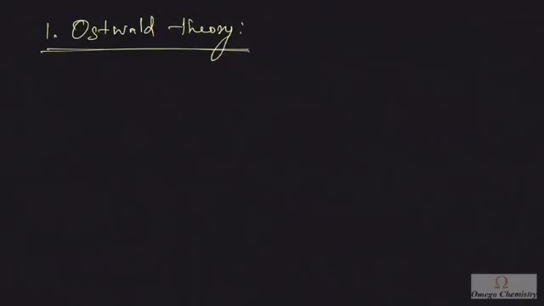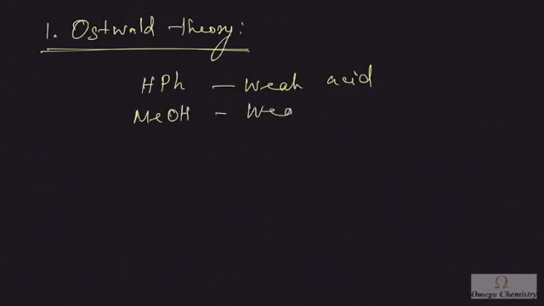The first one is Ostwald theory. This theory believes that phenolphthalein, being an indicator, is a weak acid, and methyl orange is a weak base. Phenolphthalein can be represented as HPh, which is a weak acid, and methyl orange is considered to be a weak base.